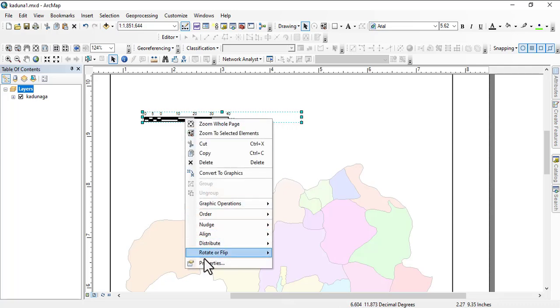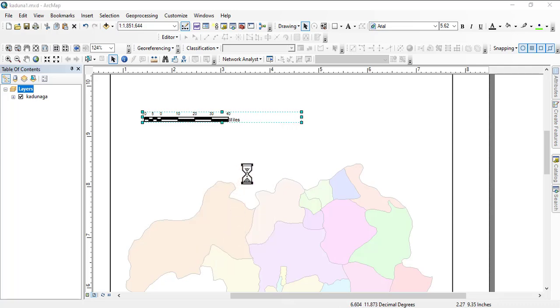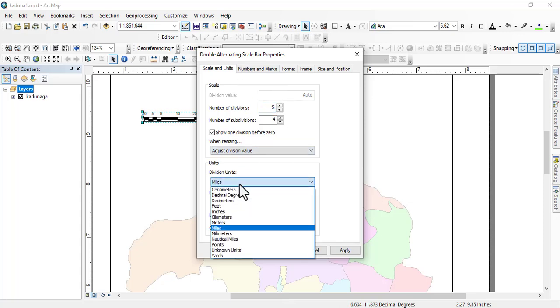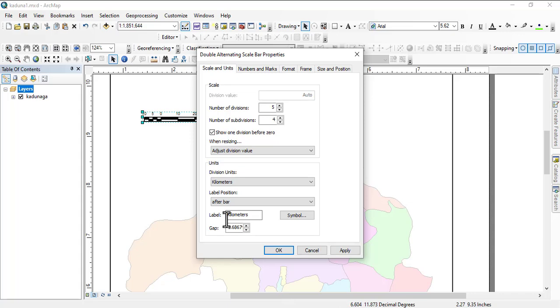So you right click on this and go to Properties, and in the Properties you change this miles to kilometers, and then either you want to show one division before zero, it's totally up to you, depending on what you're working on, depending on what you're doing. It's your choice. Now when resizing, you use the number of divisions.